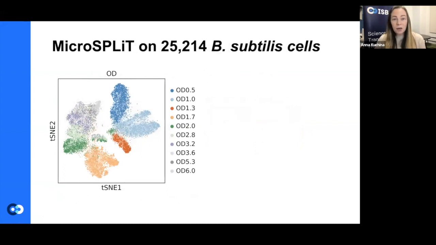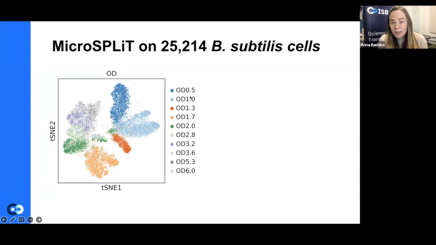Right. So now what does the data that we can produce on bacteria look like? Originally we developed this technology on Bacillus subtilis and Escherichia coli, which are the model gram-positive and gram-negative species. Here I'm showing you the data for Bacillus subtilis cells that were grown in a flask from low density to high density. The OD here stands for optical density, and you can see we have 10 samples ranging from OD 0.5 to OD 6.